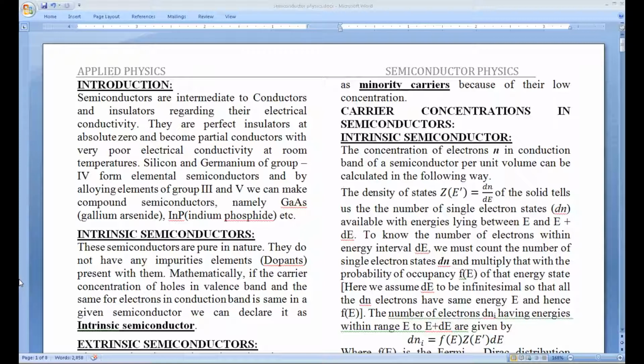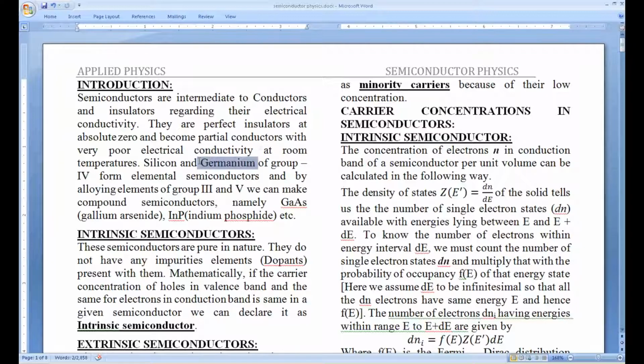Basically, the natural, elemental semiconductors belong to the fourth group. The best examples are silicon and germanium. Silicon and germanium are the elemental semiconductors. They belong to the fourth group. By combining the third and fifth groups, one can make compound semiconductors.